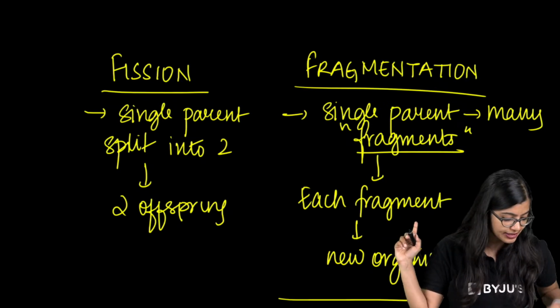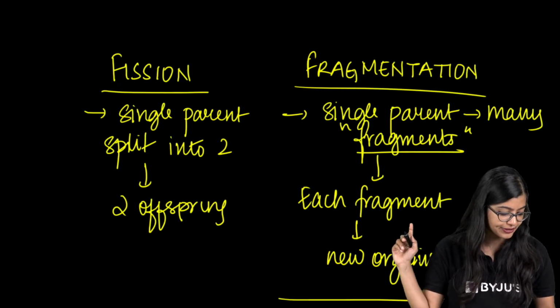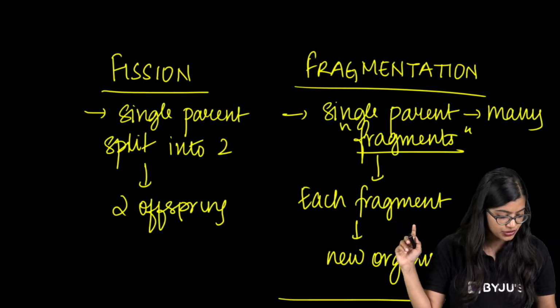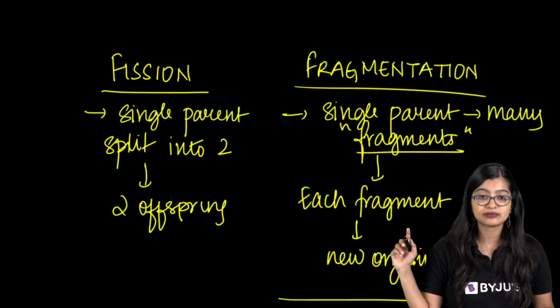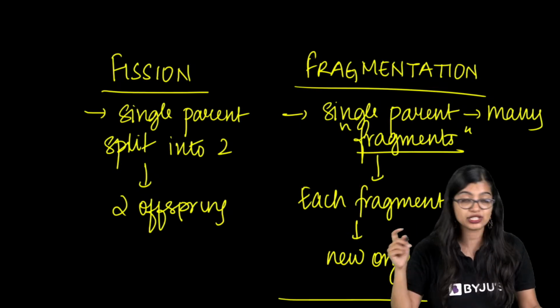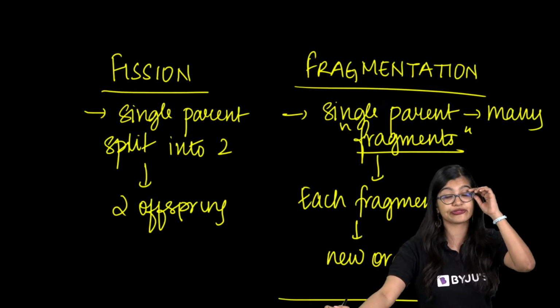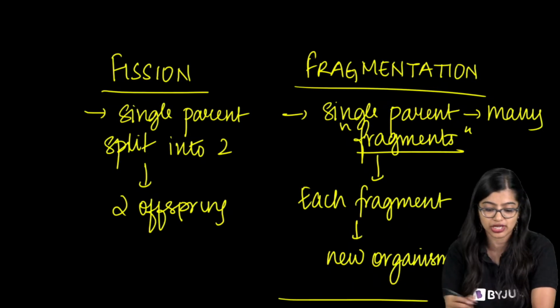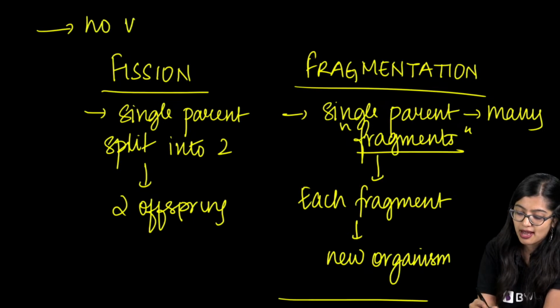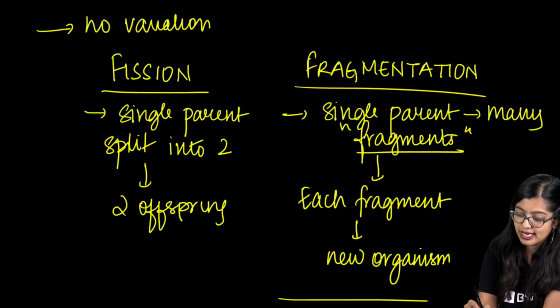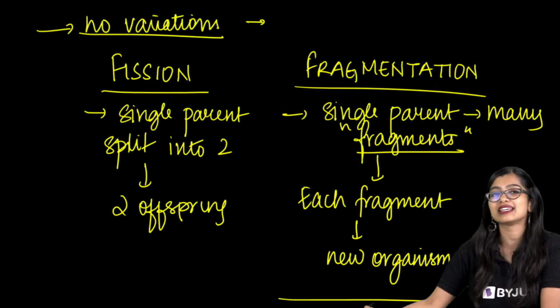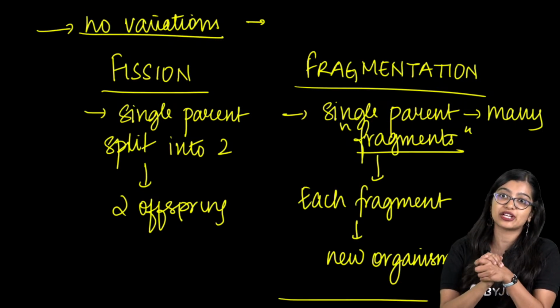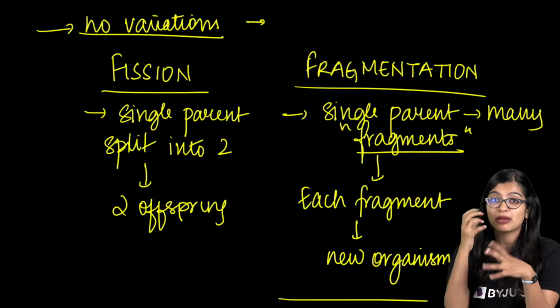Alright, so are we clear with this, everybody? What are the disadvantages? Disadvantages of asexual reproduction is the fact that there are no variations, right? So on a broader run, because there are not enough variations, sometimes they might not be able to survive.